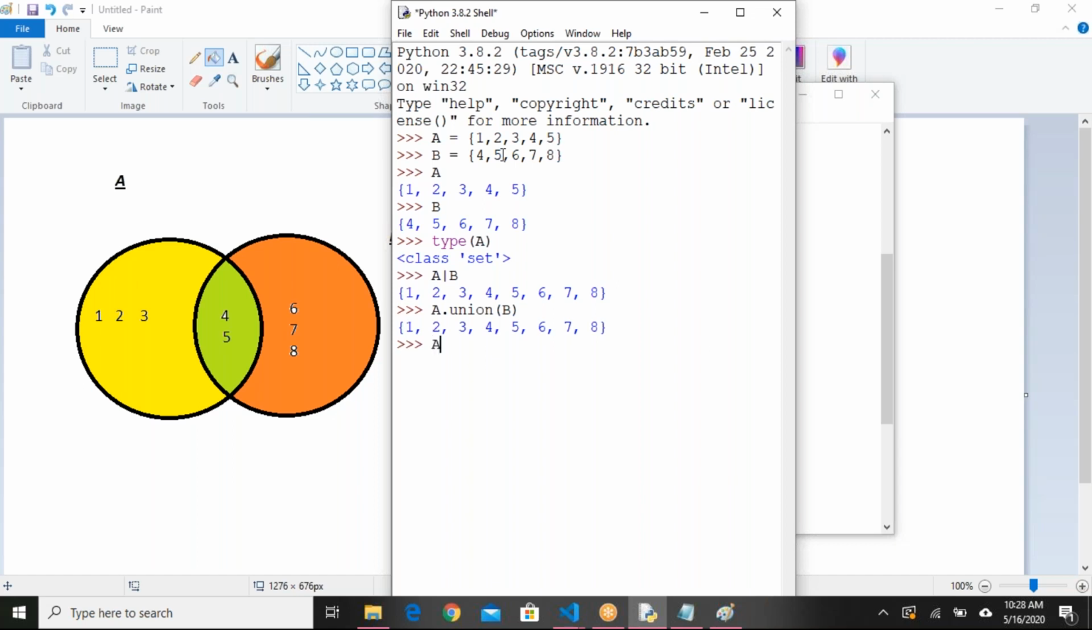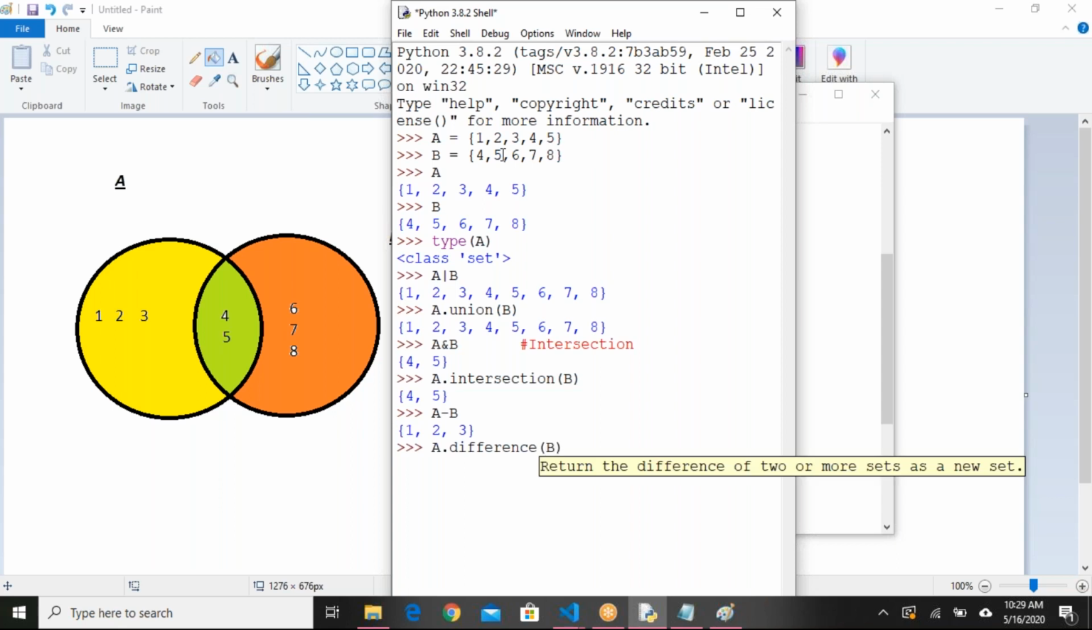Intersection. If you want the intersection of A and B, you have to use the ampersand. What are the common elements here? The green colored items are the common ones. So 4 and 5 will come as output. For intersection, we can also say A dot intersection of B. See, I got 4, 5 as my output. Next, difference A minus B. Difference A dot difference of B. That will also give the same output.